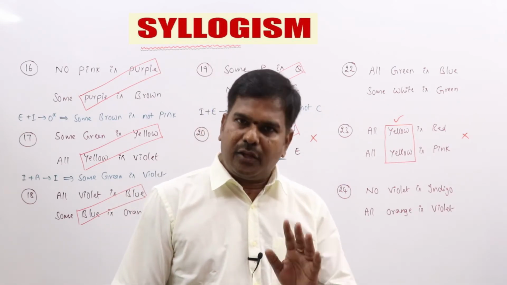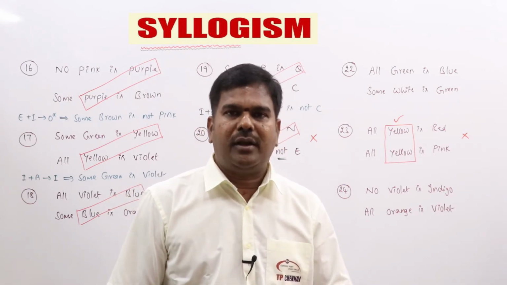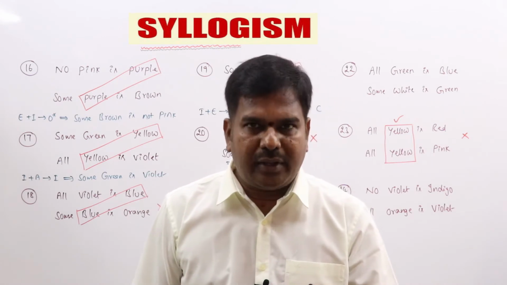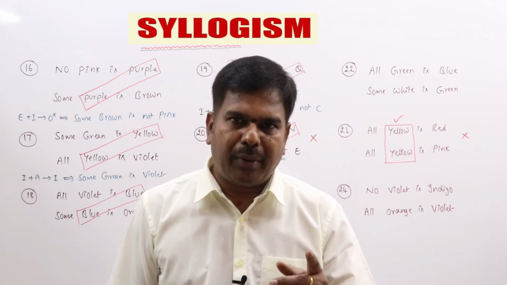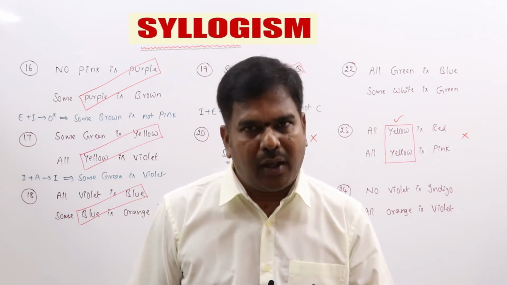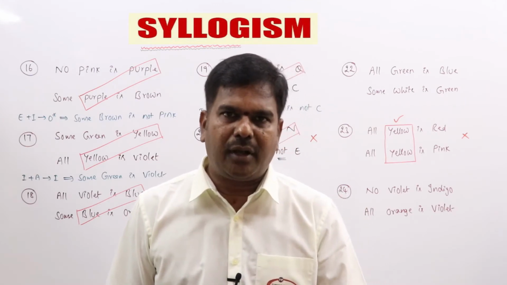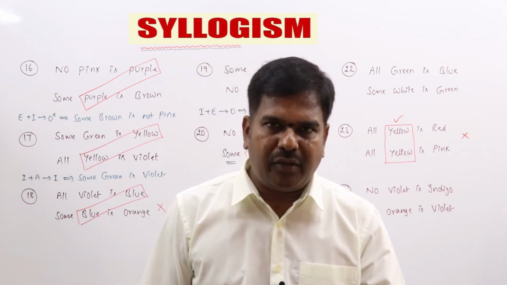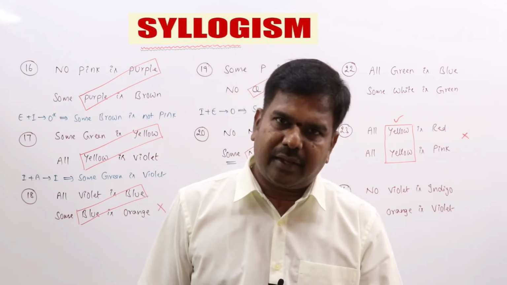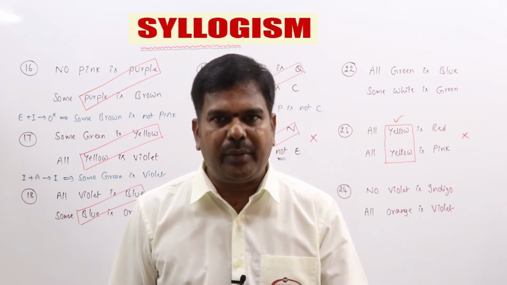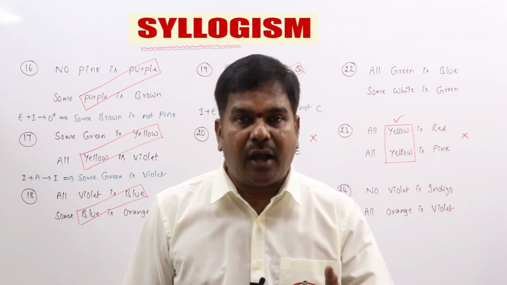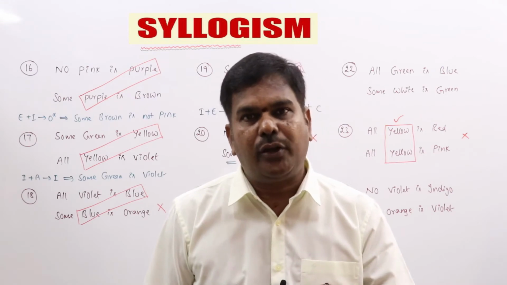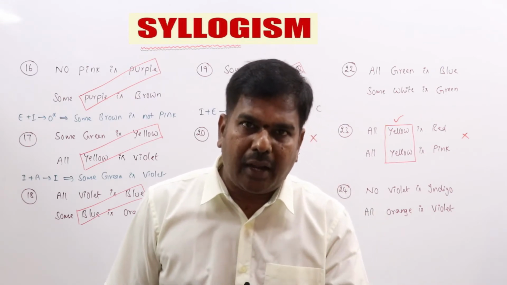Now see the new rule. So what we learned: in order to find the conclusion between two or more statements, the statements must be properly aligned. What does alignment mean? There must be a common term. The common term must be the predicate of the first statement and the subject of the second statement, or the last statement, and it will be eliminated in the final conclusion. Suppose the statements are not properly aligned, what else can you do? You can make proper alignment.